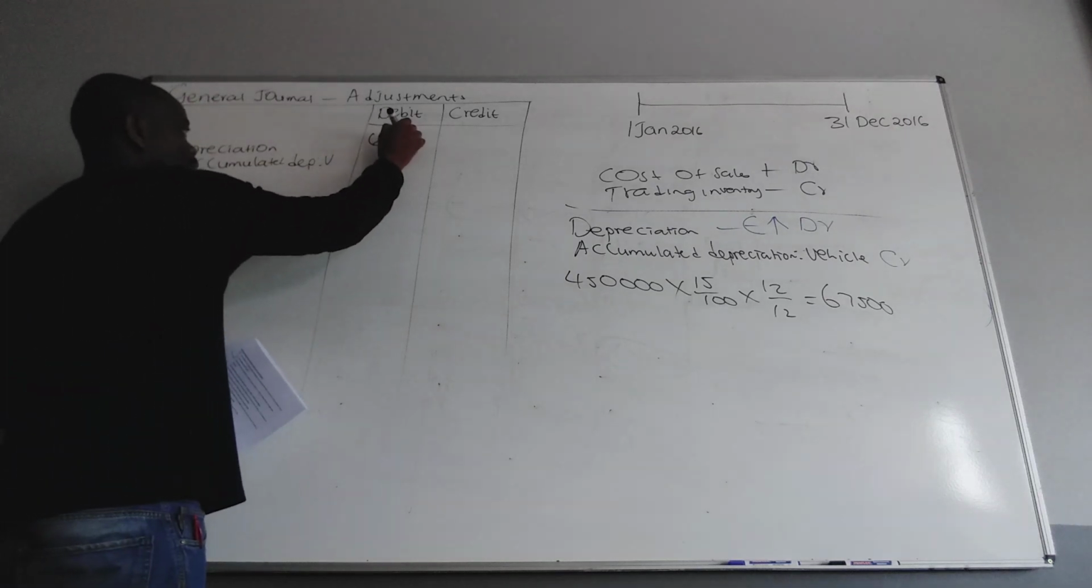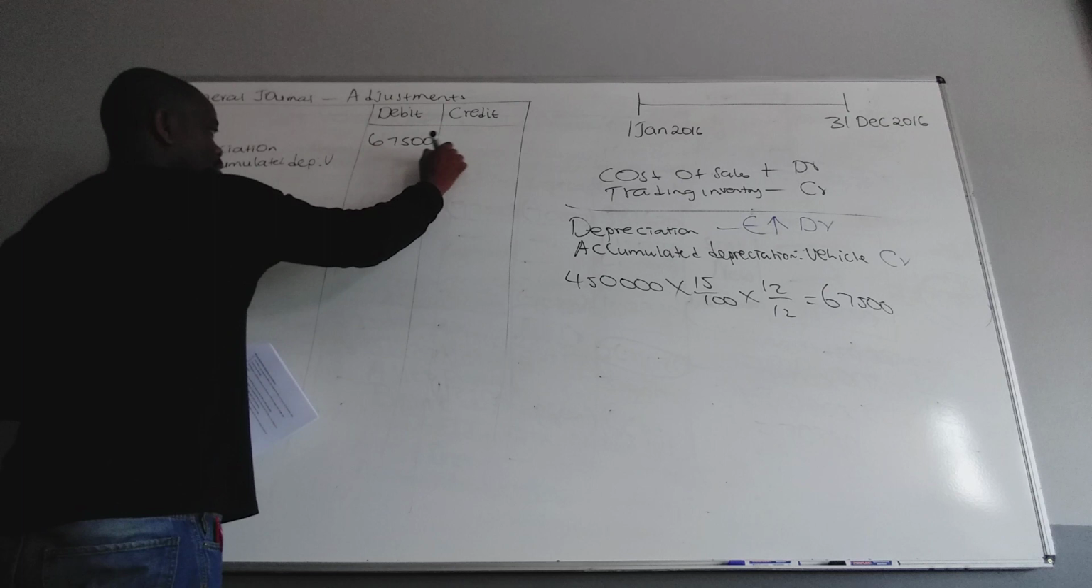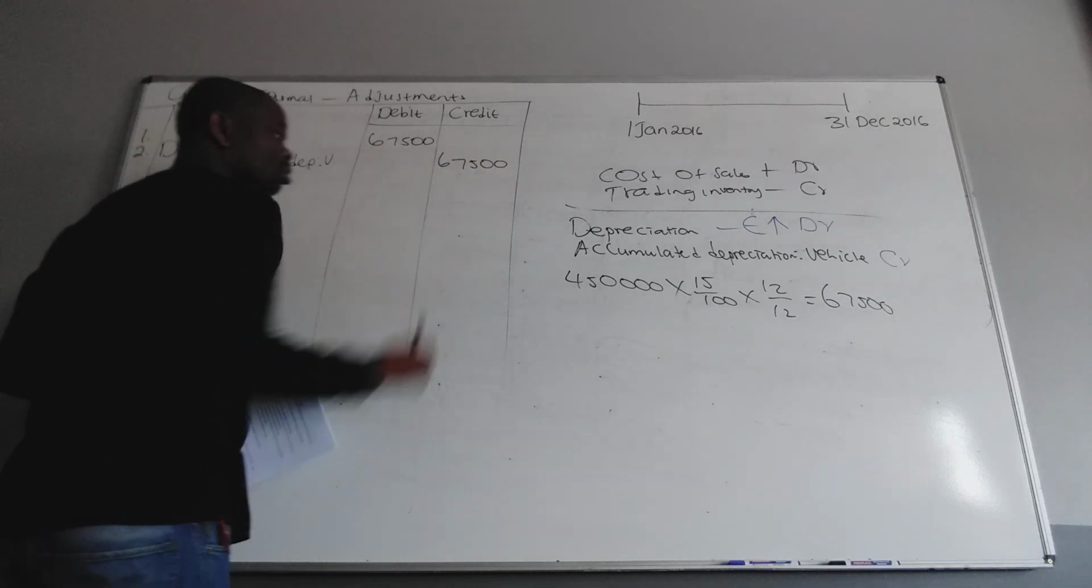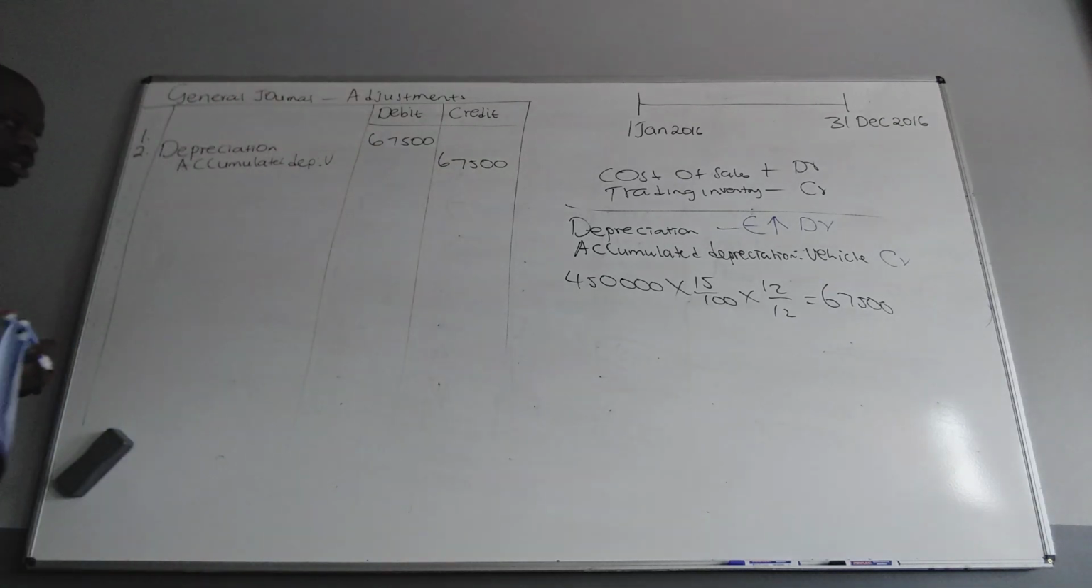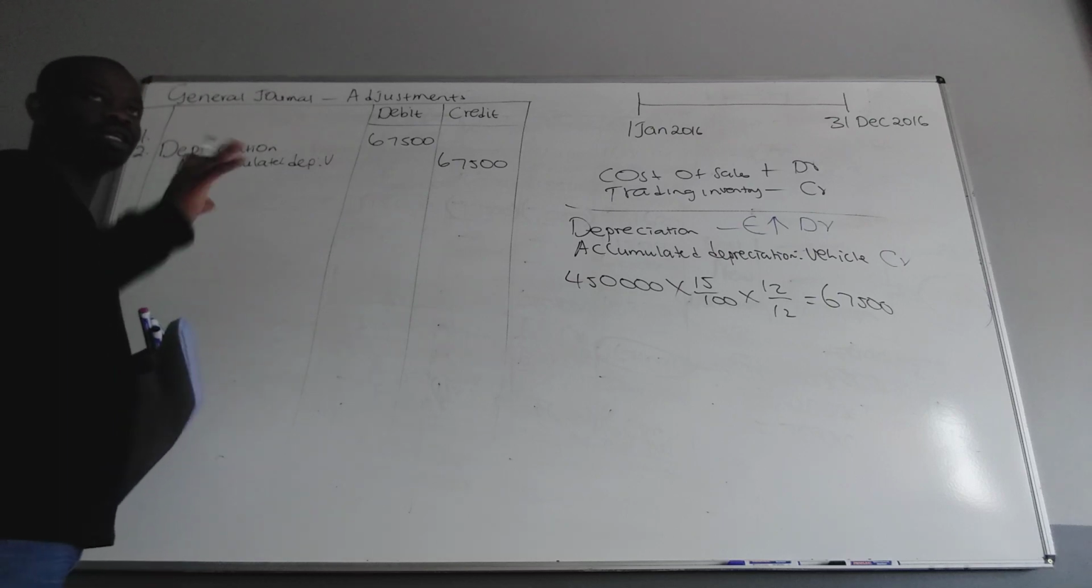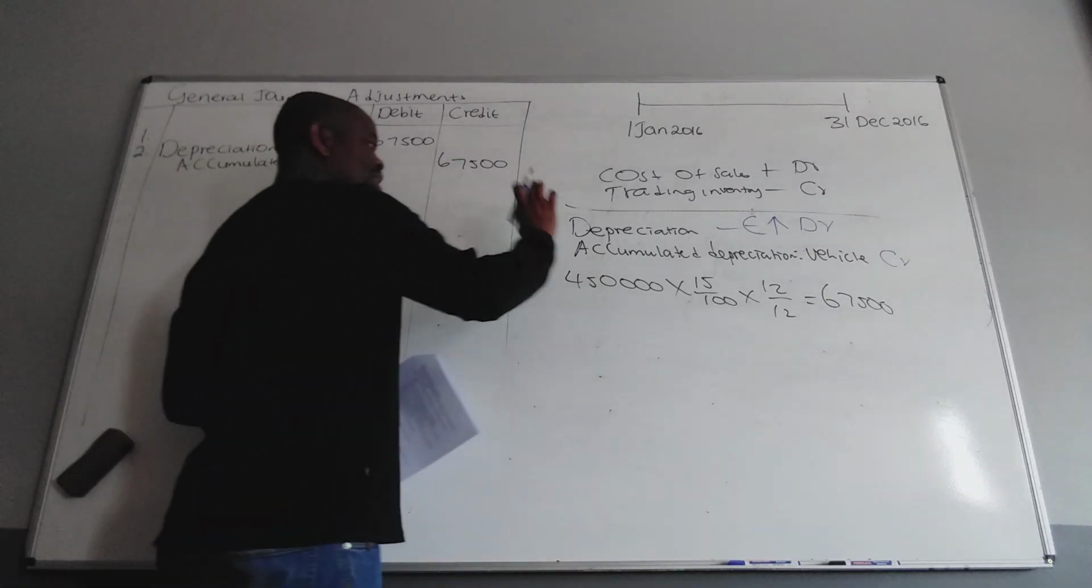It's 67,500, and then it's 101. Oh, what about the accumulated depreciation? No. That was on the first. No, remember this is just an adjustment. We just want the depreciation for the year.